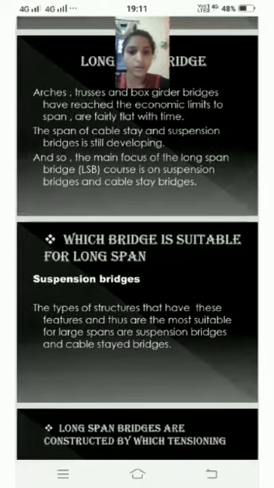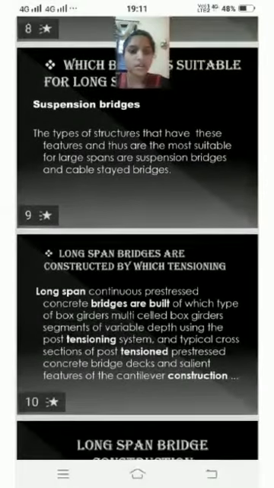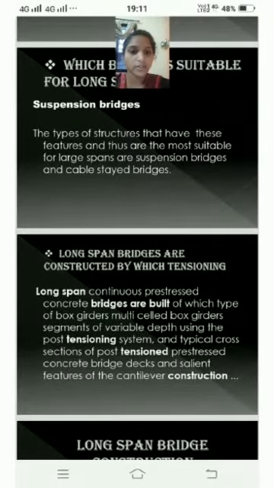Which bridge is suitable for long span? Suspension bridges. The types of structures that have these features and thus are most suitable for long spans are suspension bridges and cable-stayed bridges. Long span bridges are constructed by which tensioning?